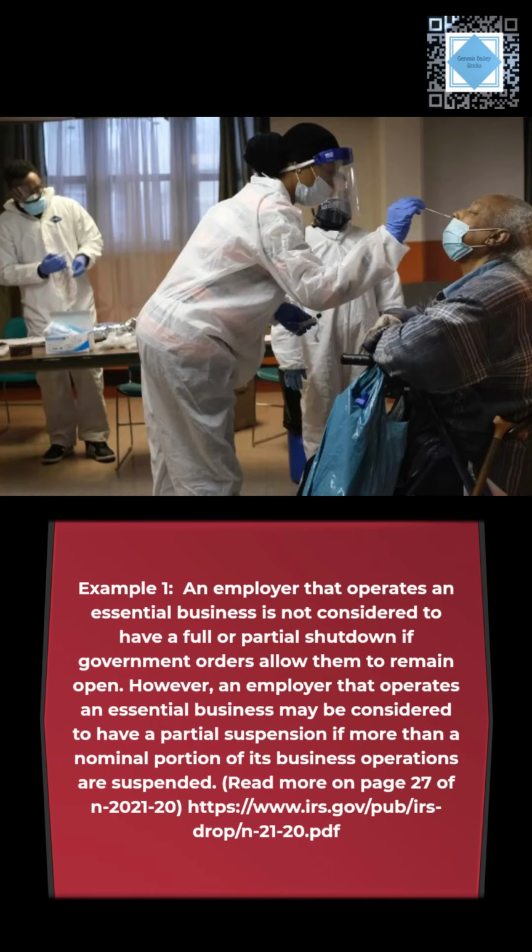Example 1. An employer that operates an essential business is not considered to have a full or partial shutdown if government orders allow them to remain open. However, an employer that operates an essential business may be considered to have a partial suspension if more than a nominal portion of its business operations are suspended. Read more on page 27 of Notice 2021-20.